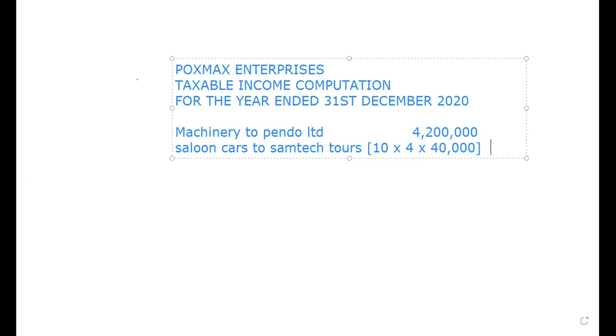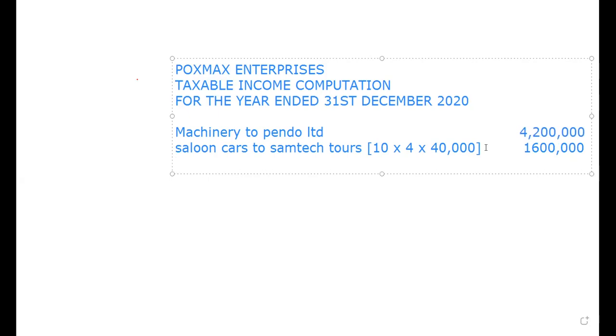Let me push the figures to the corner so we have a good space for working it out. So we'll have 1,600,000.